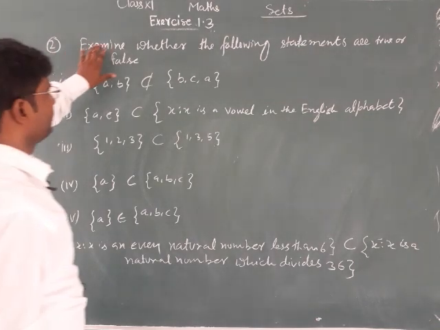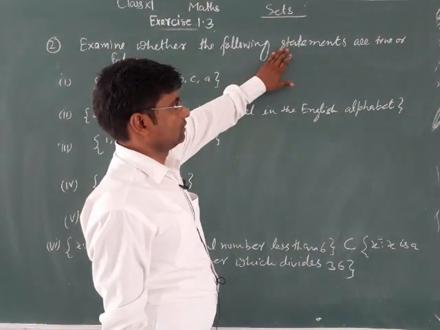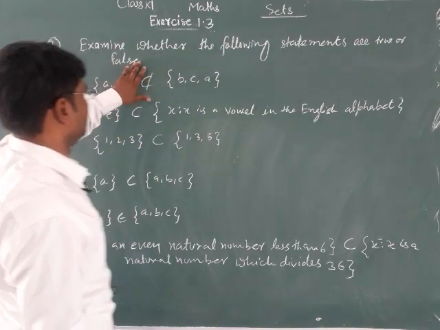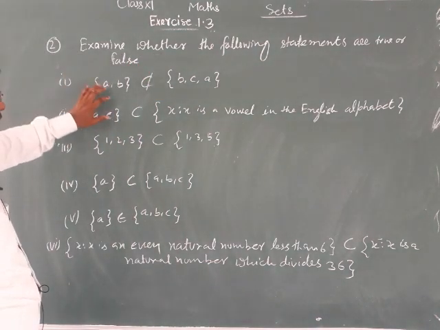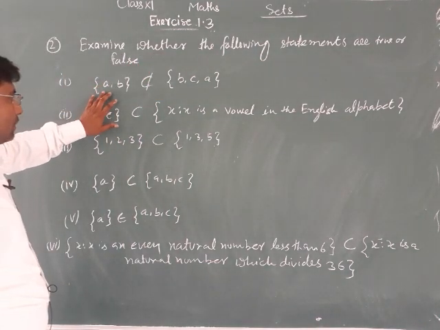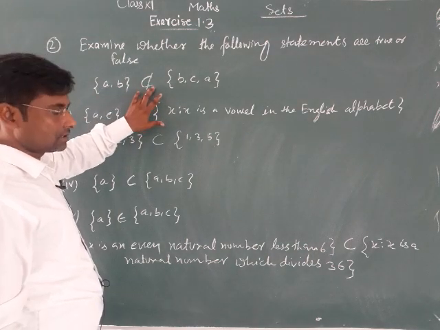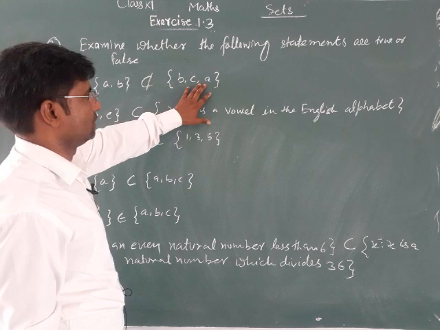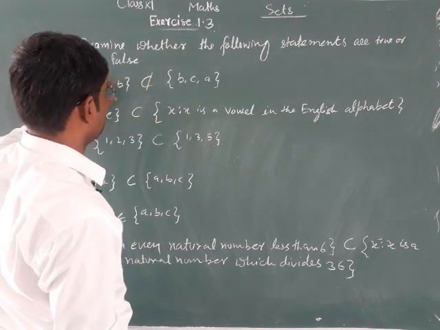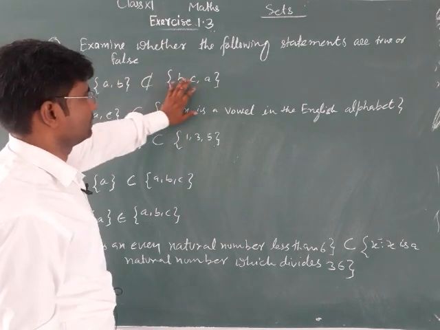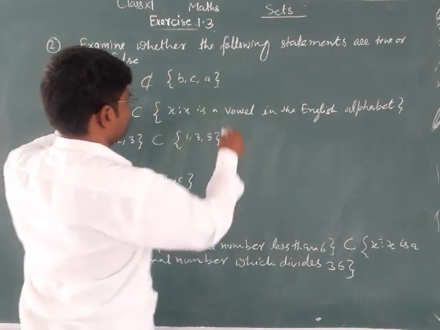Question number 2: examine whether the following statements are true or false. First part: the set {A, B} is not a subset of {B, C, A}. A, B are present in this, so this is false.